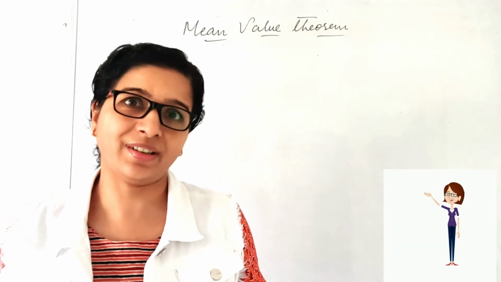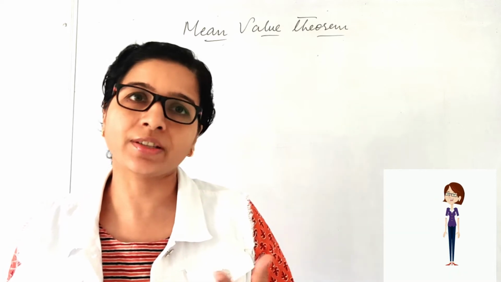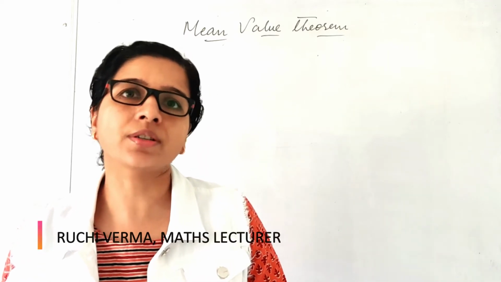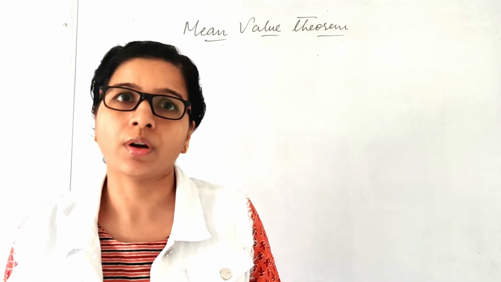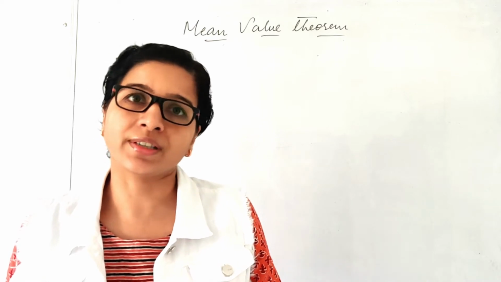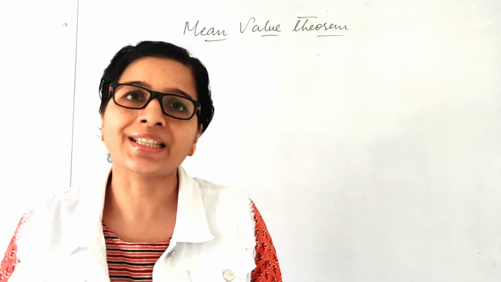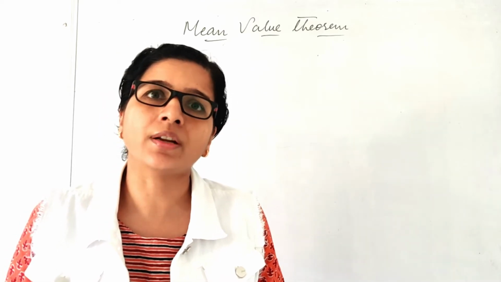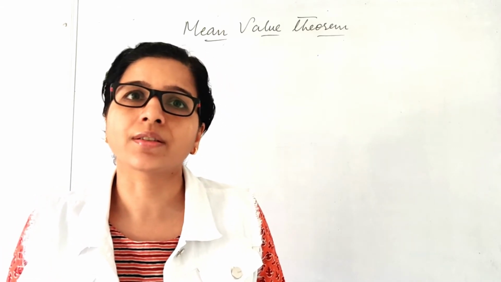Hello viewers, we have learned the geometrical interpretation of continuity as well as differentiability. But have you ever wondered what if a function is continuous and differentiable but its derivative becomes zero, or is a certain constant value? What if sin x is less than x when x is greater than 0? Can I explain it with any other method apart from trigonometrical analysis?